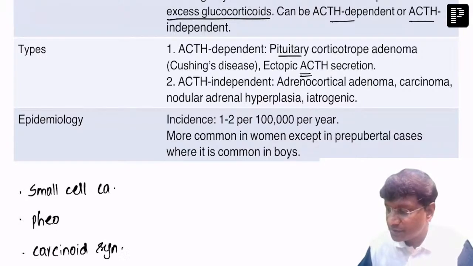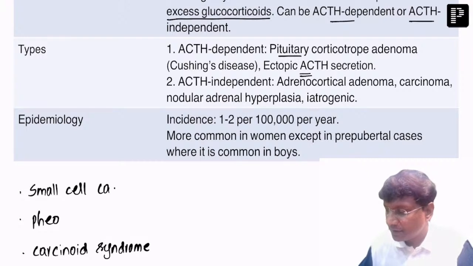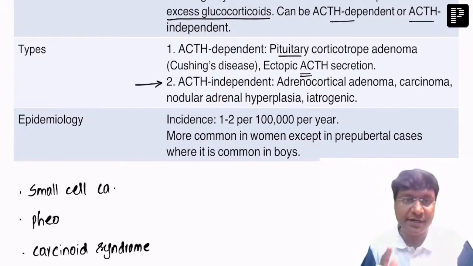Right? So this carcinoid will be bronchial carcinoids, and then medullary carcinoma of thyroid. So these are the ectopic sources for the ACTH dependent cause for Cushing's. Then we have ACTH independent causes.